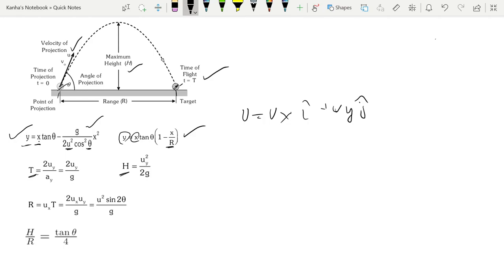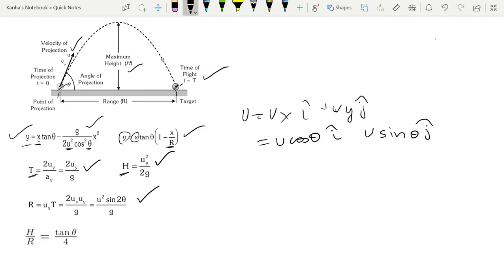Once you split your initial velocity into two components, ux is u cos theta and uy is u sin theta, along i cap and j cap. So T is 2uy by g and H is equal to uy square by 2g. Similarly, range is ux into T, which is u square sine 2 theta by g.